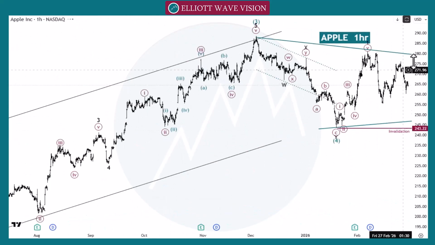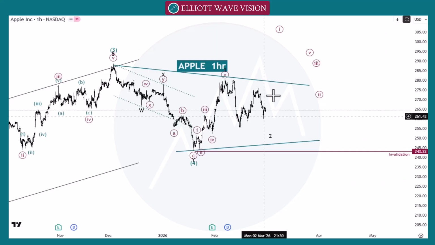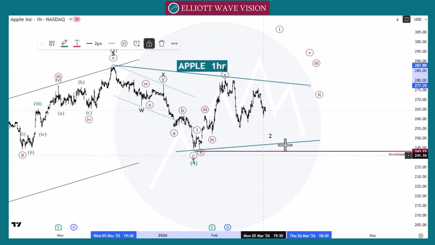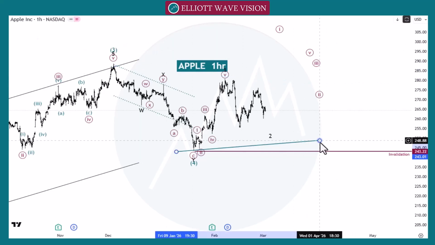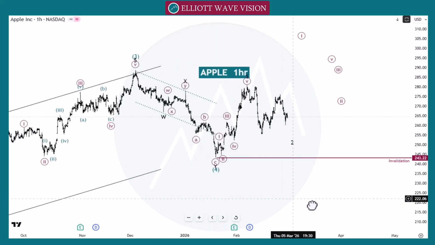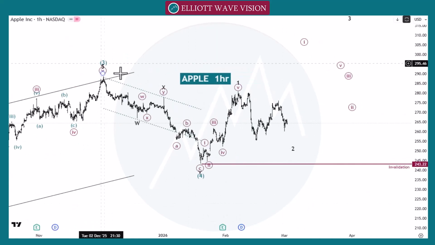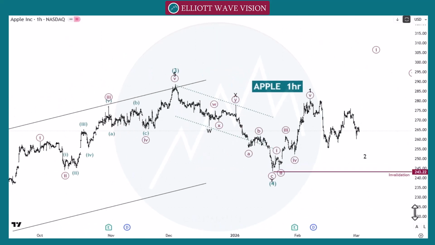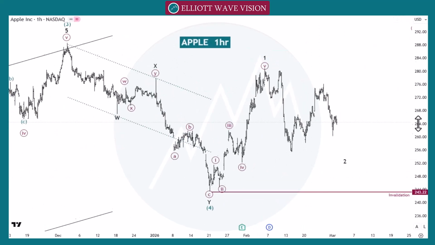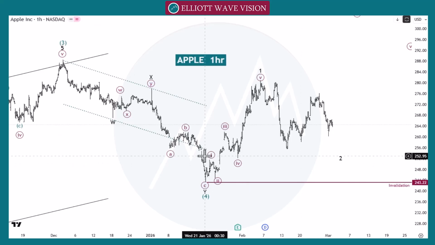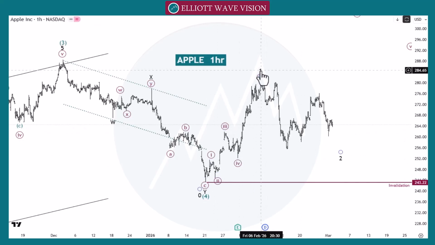So in the 1 hour time frame, we count this structure as a green wave 3, green wave 4. After this green wave 3 and green wave 4, we count this move as wave 1, wave 2, wave 3, wave 4 and wave 5 of this black wave 1.